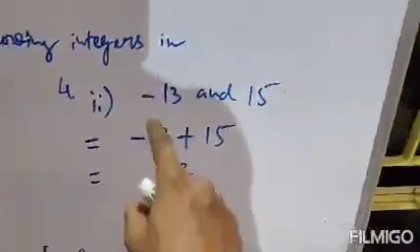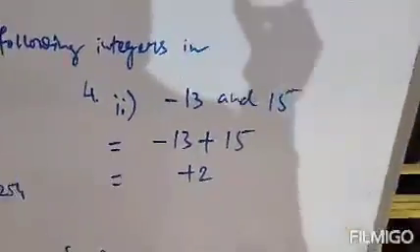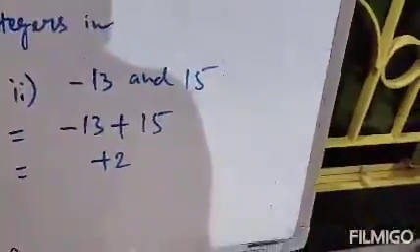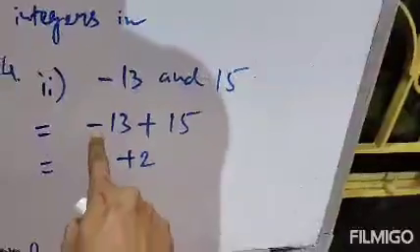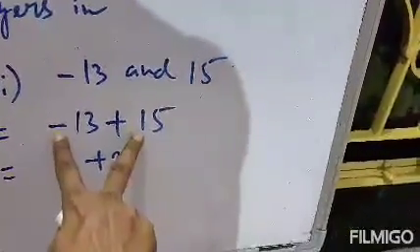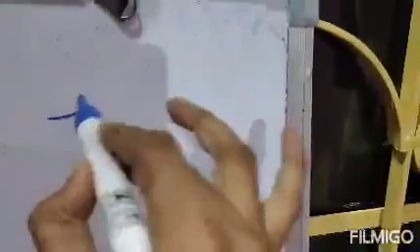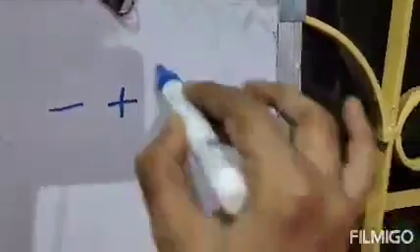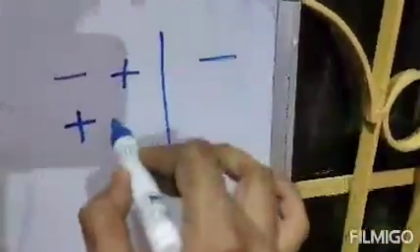The question says we have to add minus 13 and 15. As the question says we have to add those numbers, we will put a plus sign. Now there is a minus 13 and plus 15. That means one is a minus sign and the other one is a plus sign, so the net result will be minus. So write down this fact. If one sign is minus and another sign is plus, the net operation will be minus.